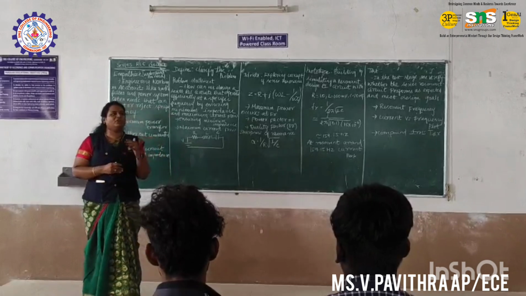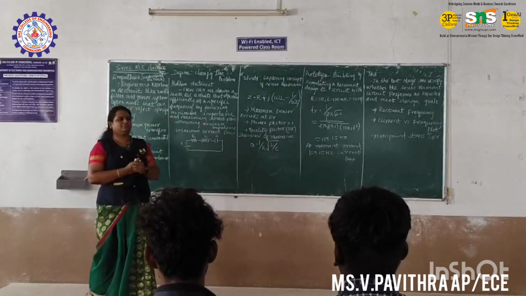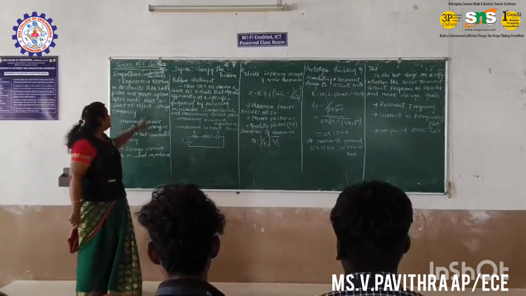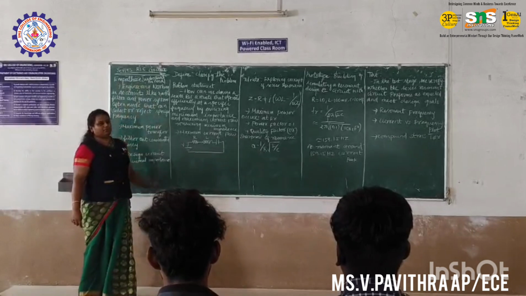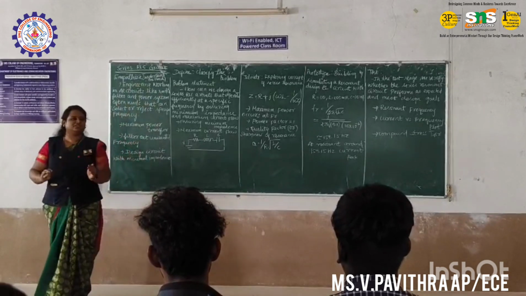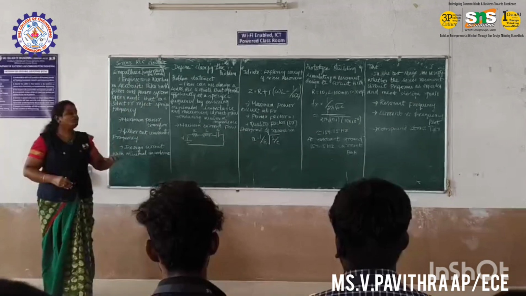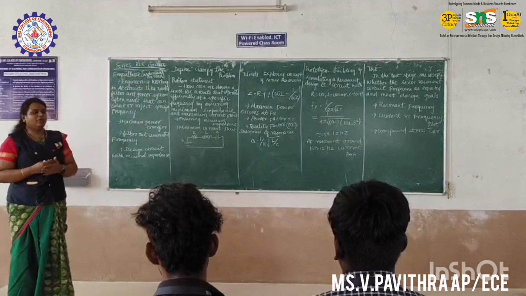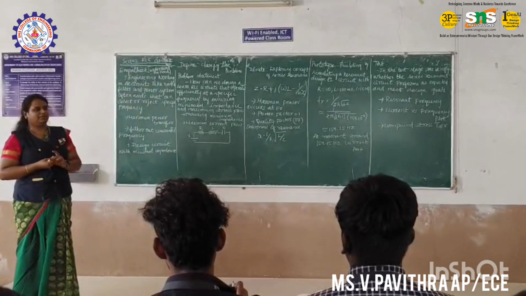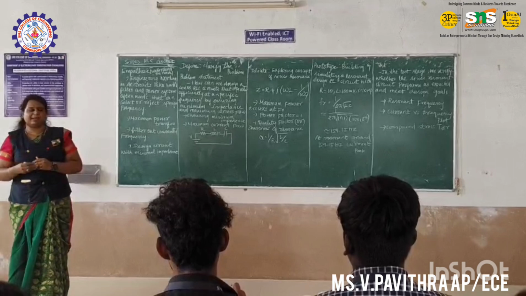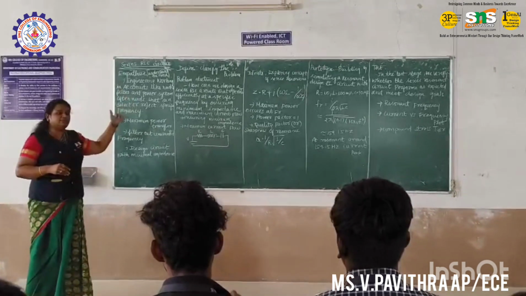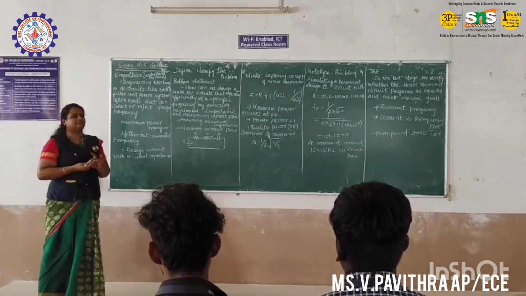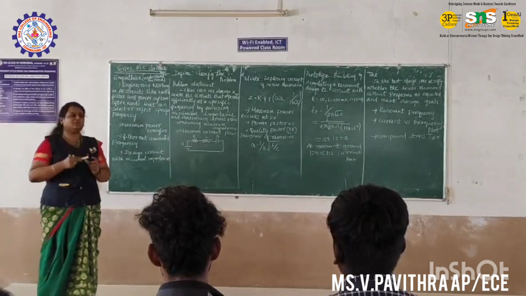Okay. As an engineer, what are the things that we have to consider while you are designing a series RLC circuit? As an engineer, okay? What you have to consider to create the series RLC circuit? Understand the problem. What is RLC circuit? Inductance and capacitance. Where does this RLC circuit come from? What is the topic name? Resonance. So what is resonance? Natural frequency, right?